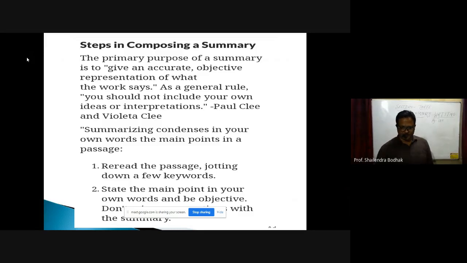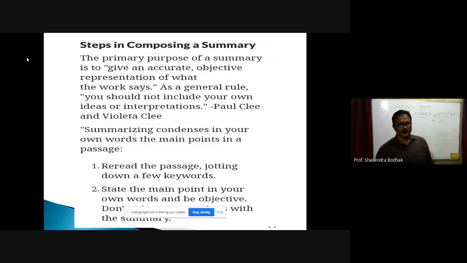It is very important. Read the passage twice. Jot down a few keywords. State the main point in your own words and be objective. Don't add the writer's views to the summary.